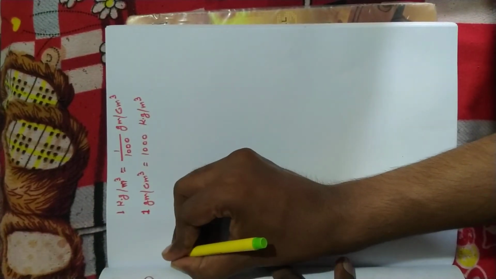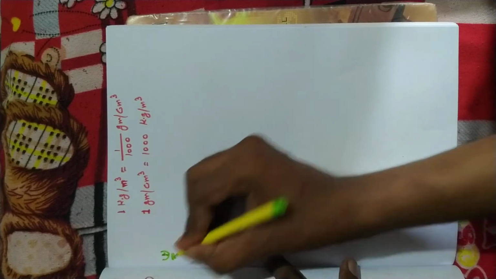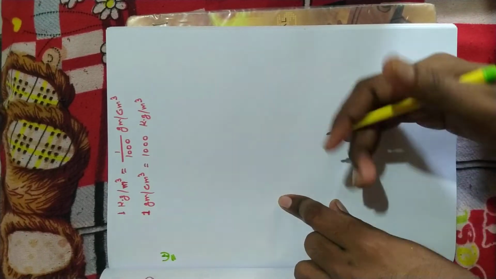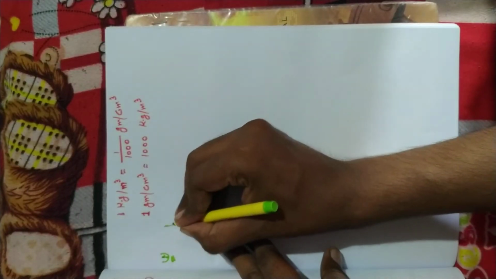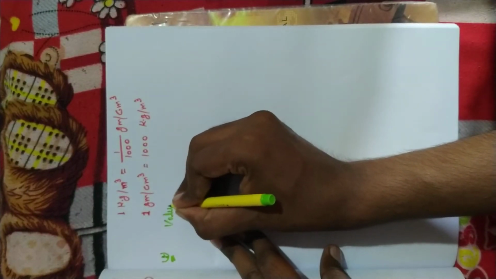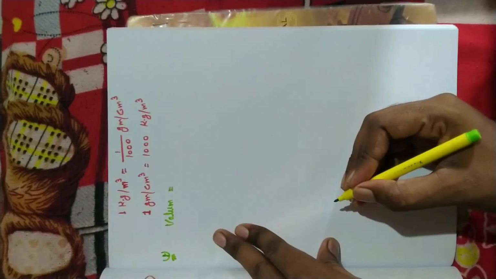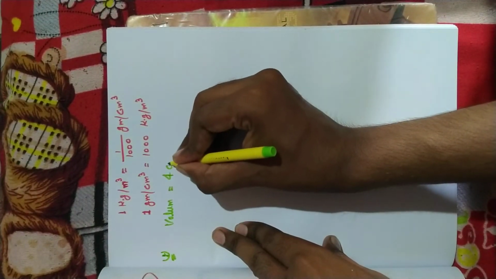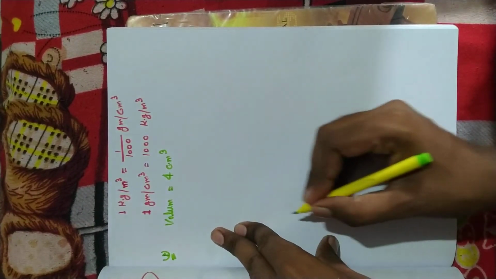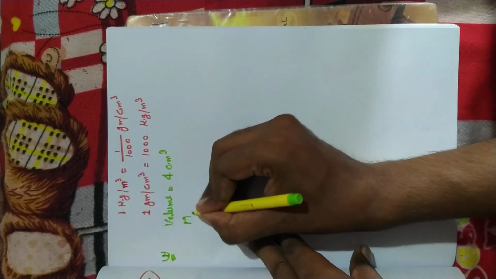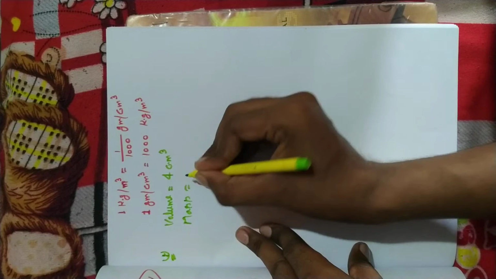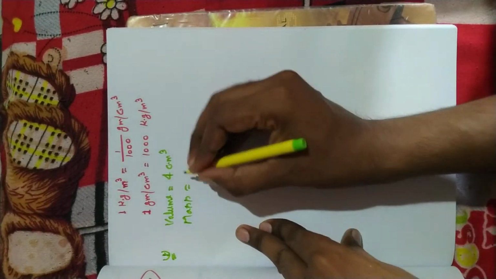First numerical, question number first. According to the question, volume of steel piece, that is volume, is equal to 4 centimeter cube, and mass is equal to 32 gram.